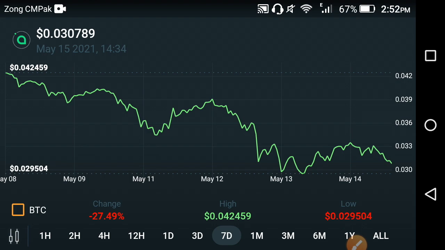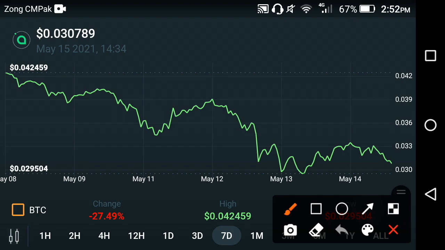As you can see, if you sell Siacoin at this price, absolutely you are at a loss, because the price change is negative 27.49%. The price change is negative, so if you sell at this rate, at this price, absolutely you are at a loss friends.